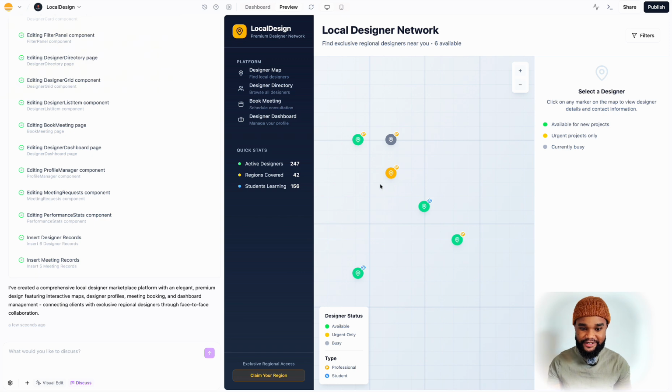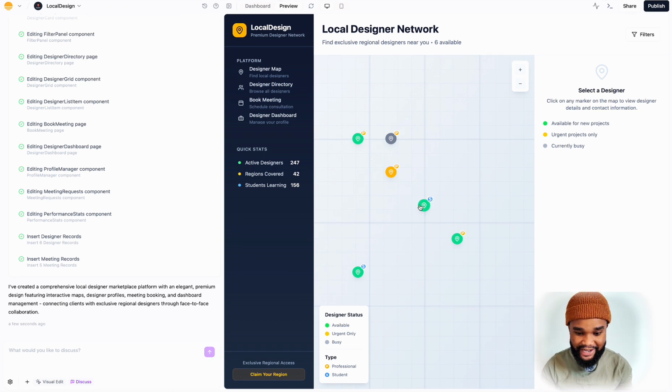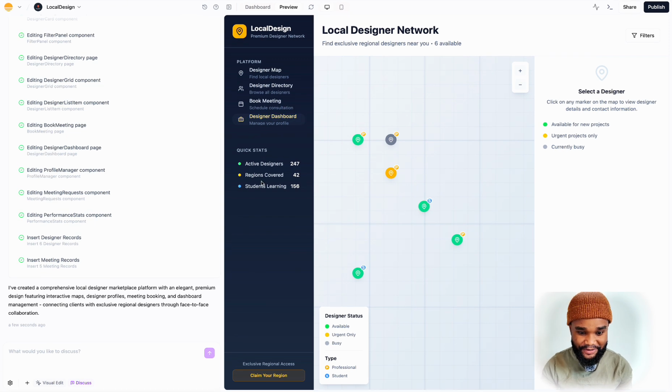Right, there we are. This is it. We've got something. How long did that take? I don't even know. But yes, I don't even know where to start. There's something exciting when you create something and you don't know what to expect. But here we are: local designs, premium designer network, designer map.